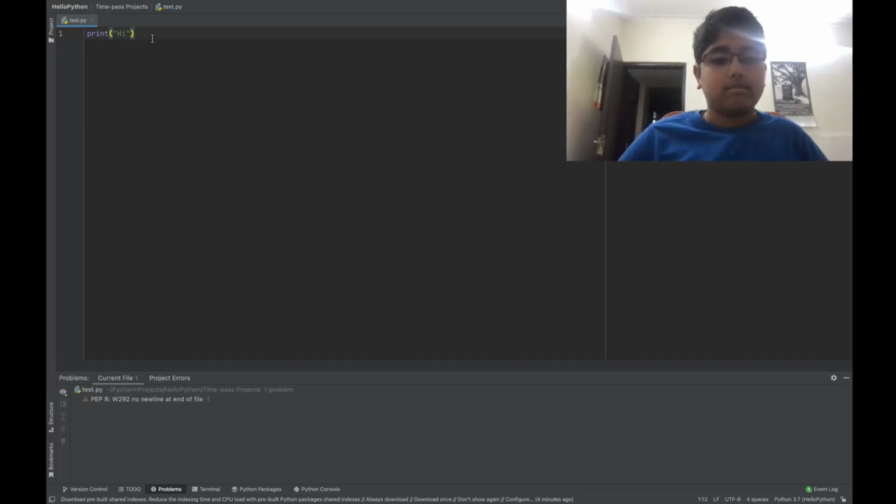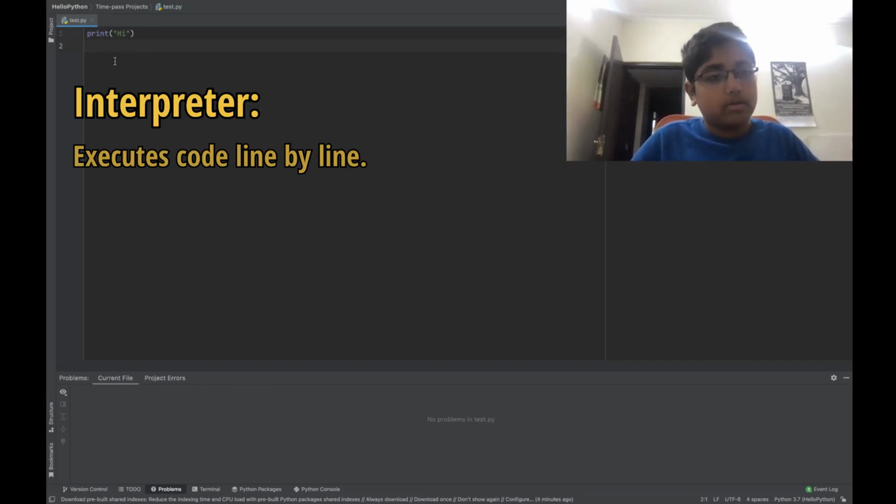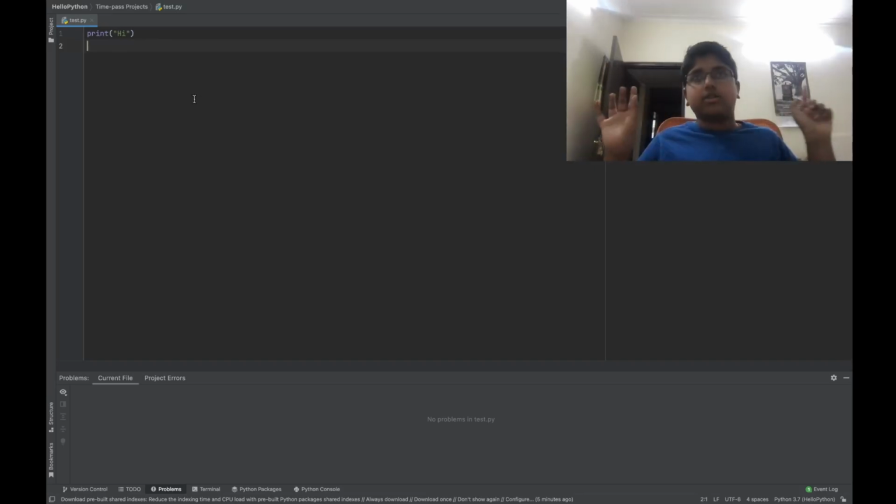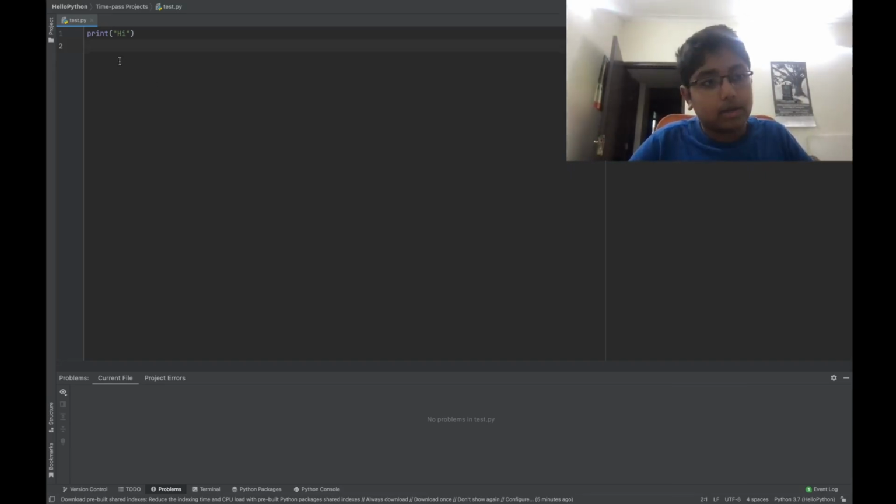Here, what the interpreter is gonna do is go over this line of code and see, okay, first it has print. So print, what does print do? Print executes the line of code on the screen. So it's like, okay, I have to print whatever follows on the screen. Now we have the brackets to signify that whatever is in the brackets has to be executed on the screen.